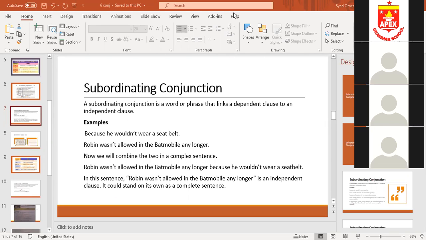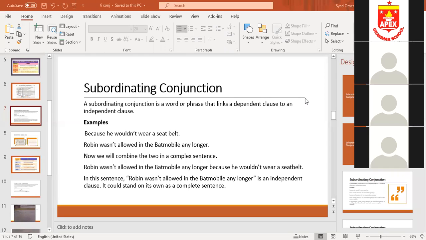Yes, Rohan. Teacher, I want to ask what is the meaning of subordinating conjunction and independent clause?